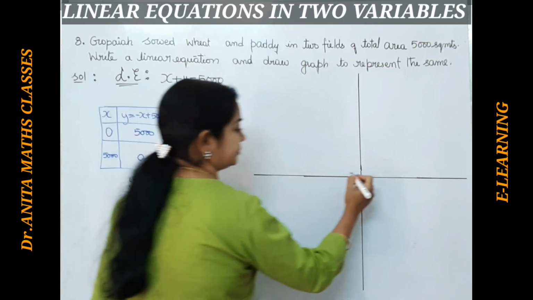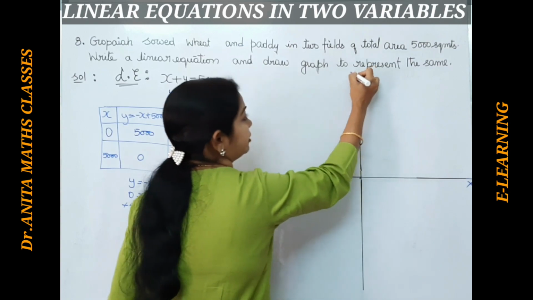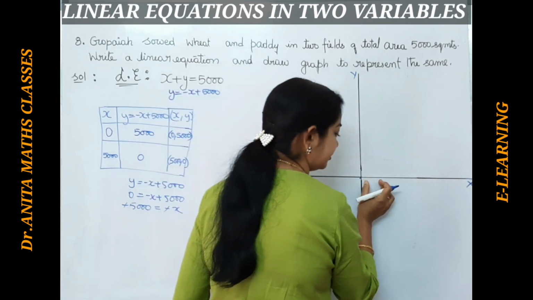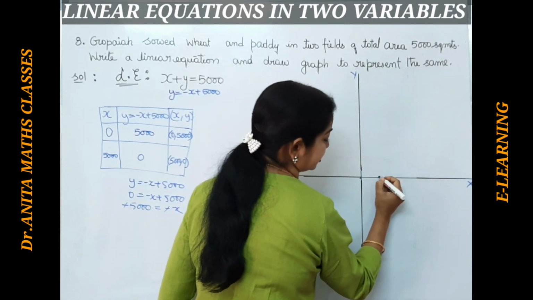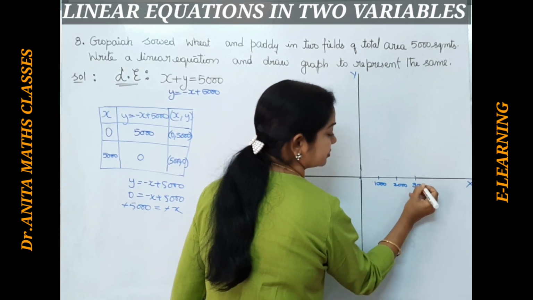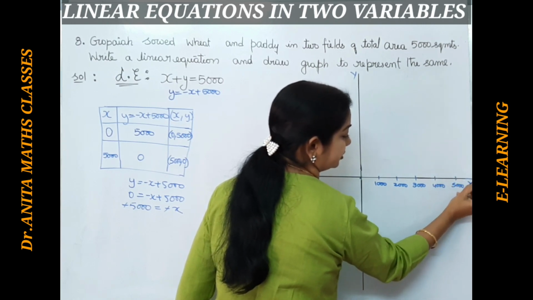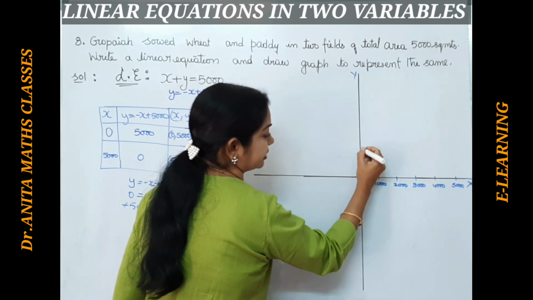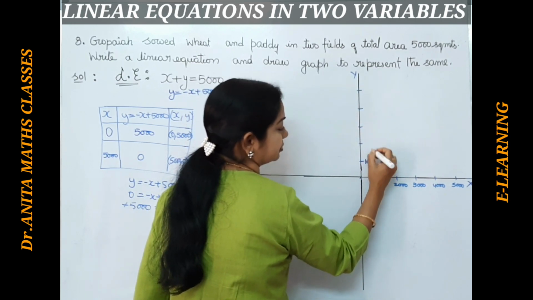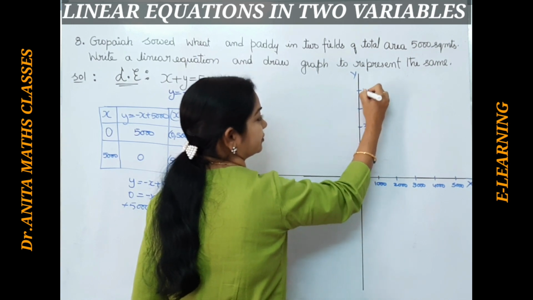Right, now let us plot for this scale. I'll write the scale later on, but let me explain first that here it is 5000. So let me take each centimeter as 1000. This is 1000, this is 2000, 3000, 4000 and 5000. This is the x-axis. In a similar way we will take 1, 2, 3, 4, 5 here: 1000, 2000, 3000, 4000 and 5000.